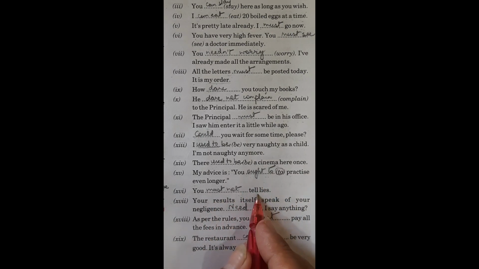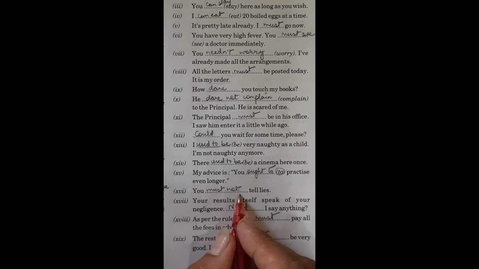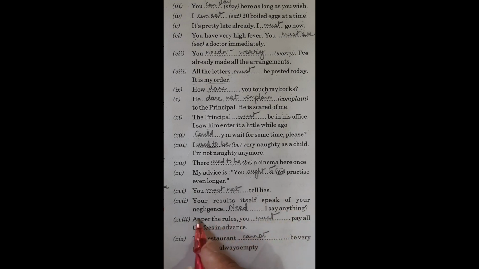You dash tell lies. It is like telling somebody or advising somebody about their duty or obligation. So we can write here, you mustn't or must not. Your results itself speak of your negligence. Dash I say anything? Need I say anything? Next one. As per the rules, you dash pay all the fees in advance. You must pay all the fees in advance.